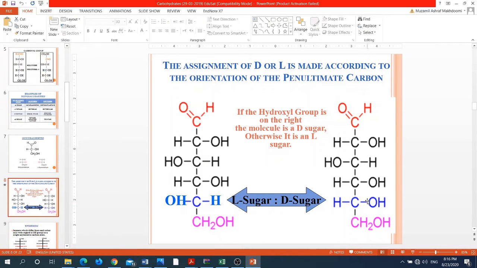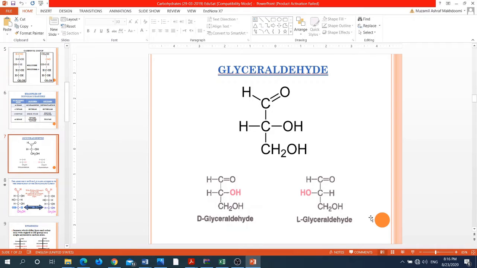While this molecule has the hydroxyl group at the penultimate carbon present on the right hand side, so it's referred to as the D form, D sugar. So this D and the L is actually in reference to the glyceraldehyde. In D-glyceraldehyde, we have the hydroxyl group on the right hand side, and in the L-glyceraldehyde, we have the hydroxyl group on the left hand side.